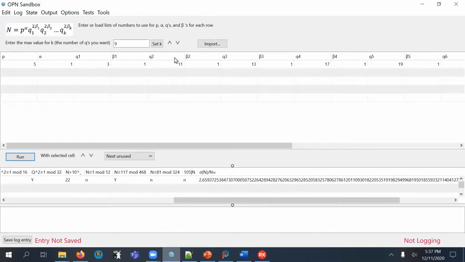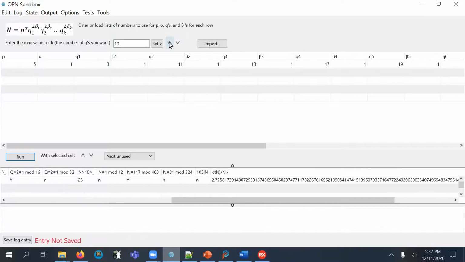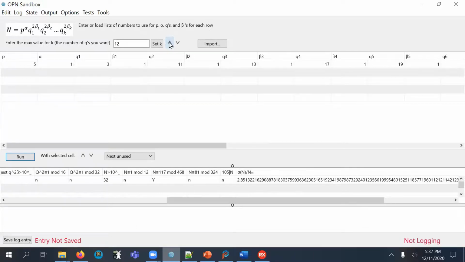I have all the betas set to 1, which makes this not eligible to be an OPN, but I wasn't really looking at that at the time. But as I did earlier, I'm going to add on some prime factors until that abundancy reaches 3.